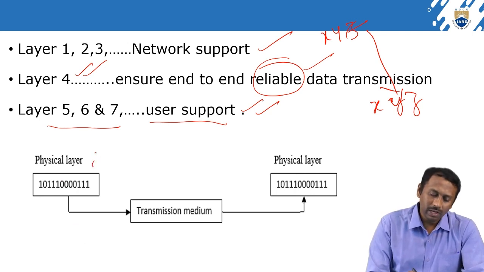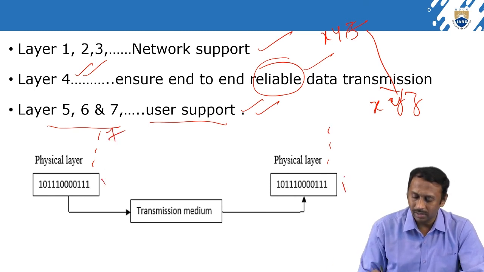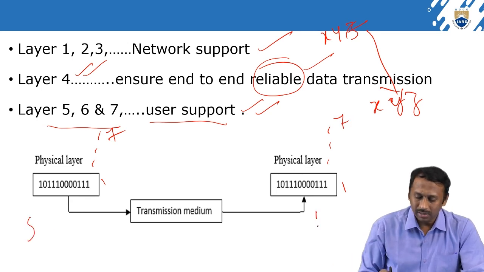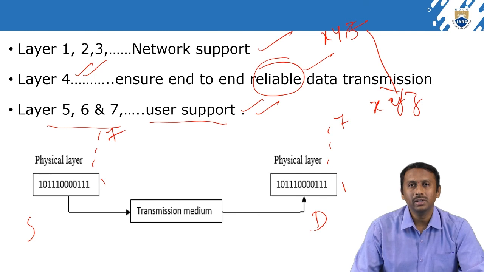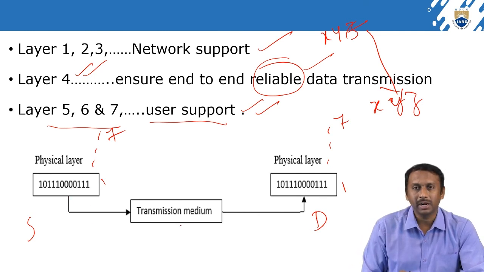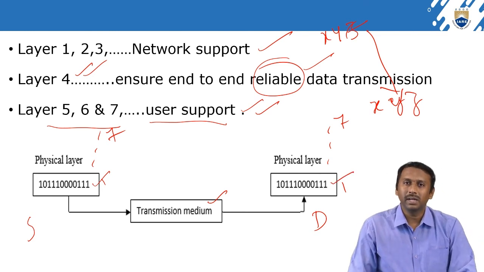Assume we have 7 layers here, 1 to 7, and here also 1 to 7 layers, and this is the source and this is the destination. Through the physical layer, after that there is a transmission medium at the bottom. Through this transmission medium, the data is transferred from source to destination. Like this the data will be transferred. Clear?